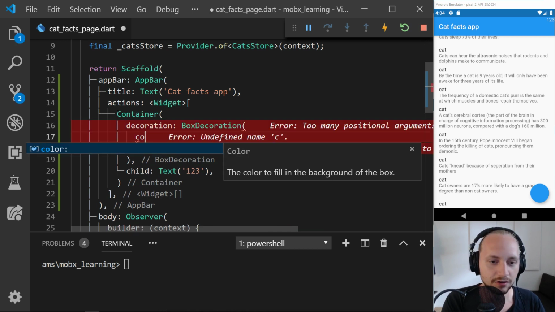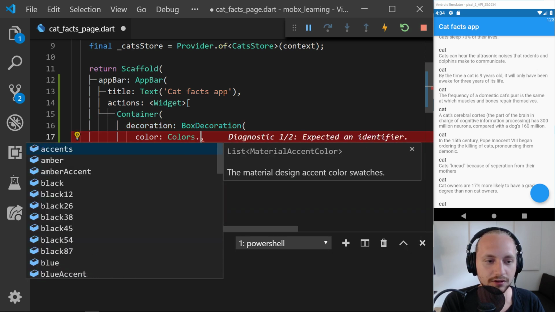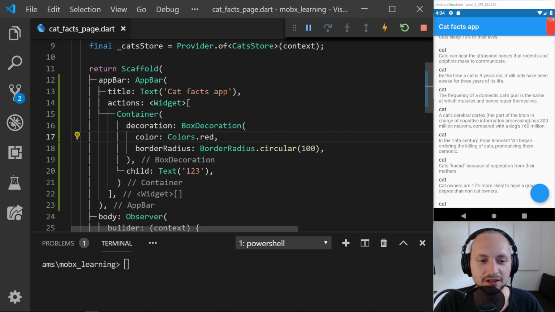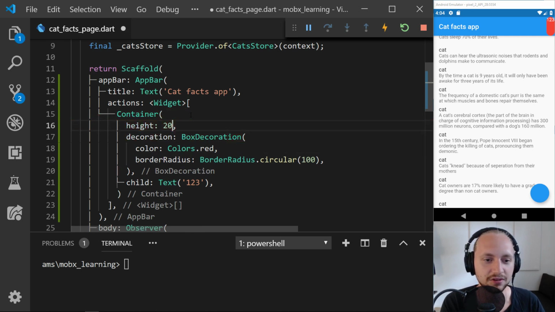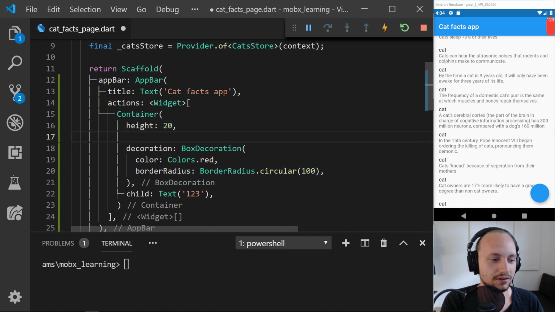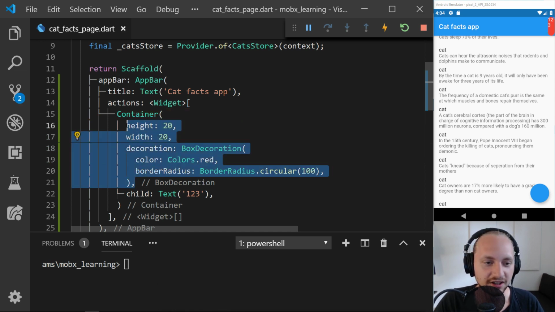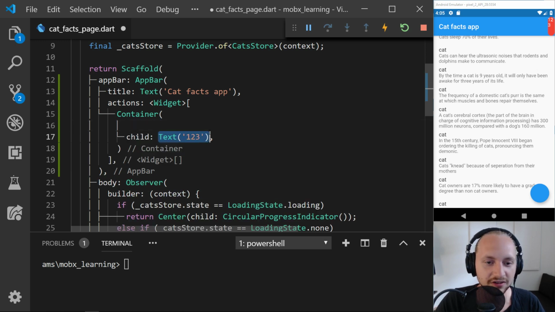Can have a color. I've forgotten how to make a nice one actually. Let's set a height to 20. Width to 20 maybe. Let's ignore that part actually. I don't want to dwell into that too much.